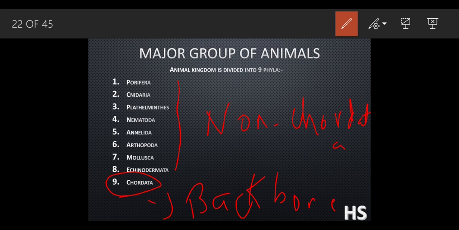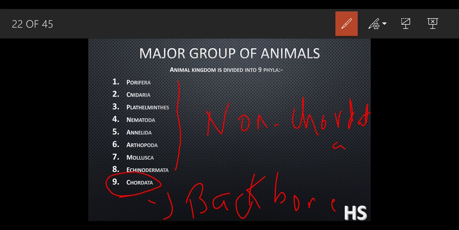So from 1st to 8th, they are considered non-chordata, meaning these animals do not have a backbone. Like who? Bath sponge, Scypha, jellyfish, snails, slugs. These are some examples classified under non-chordata because they do not have a backbone. And who are the chordata?